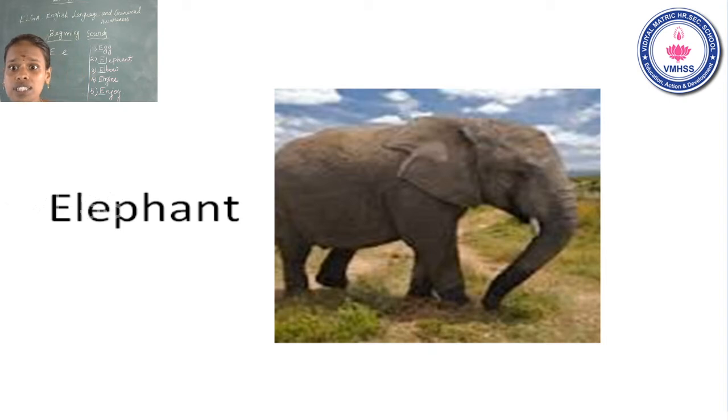What do you see in this picture? Yes, this is an elephant. This is a very big animal. Have you seen an elephant? Okay. The name of the letter is E. The sound of the letter is A. A. Elephant. A. Elephant. Okay, now move on to the next one.